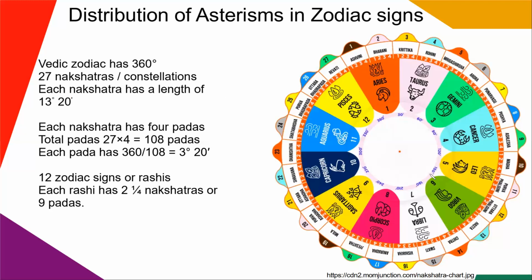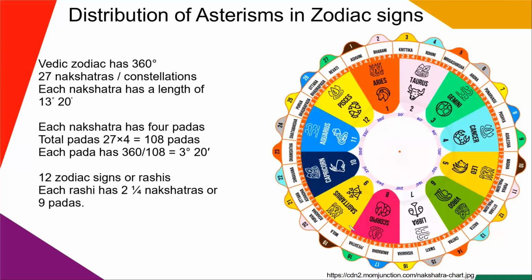So again, from 120 degrees to 240 degrees, we have the distribution of the second set of the 9 nakshatras in the 4 rashis or 4 zodiac signs. We have also seen the distribution of the padas in these 4 signs.